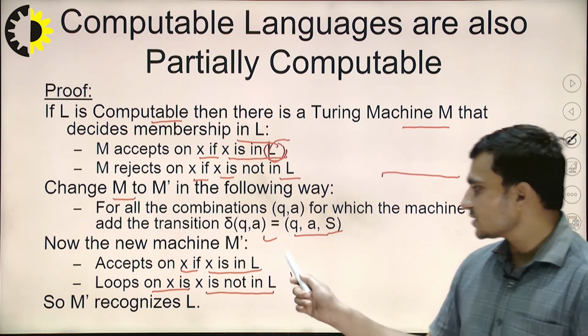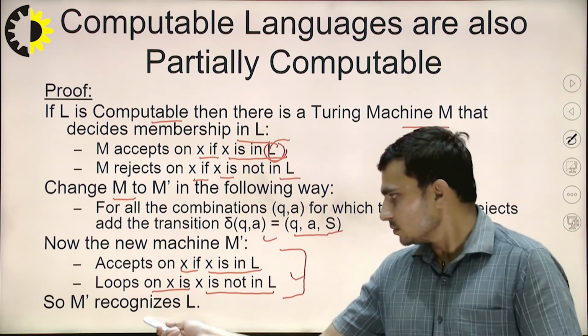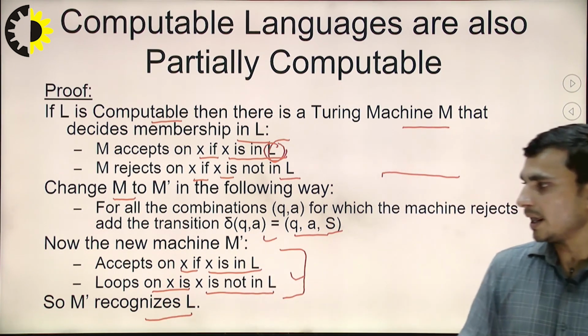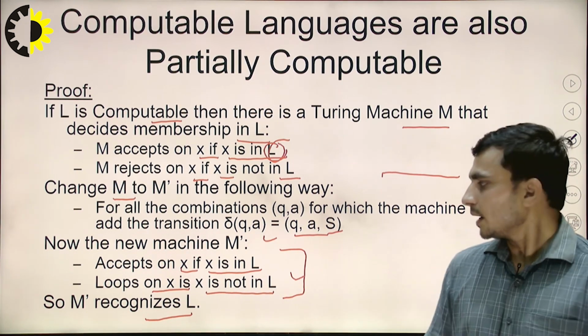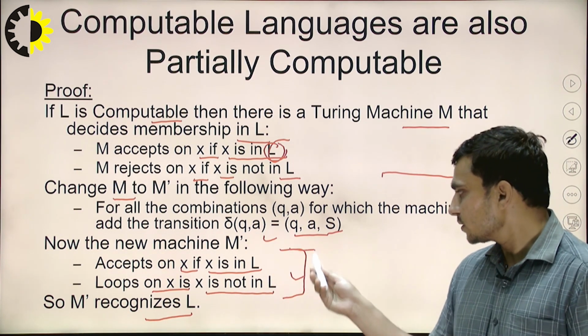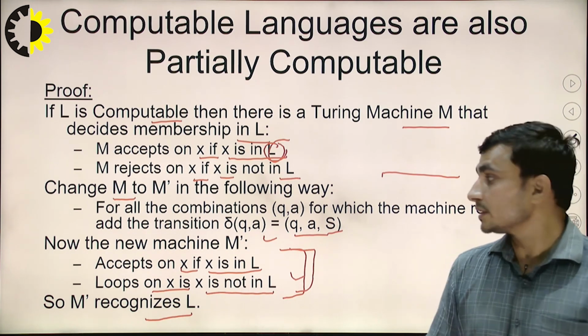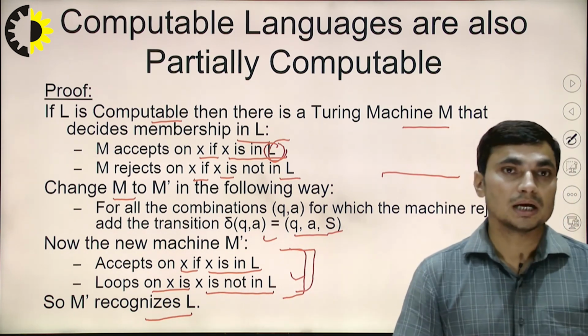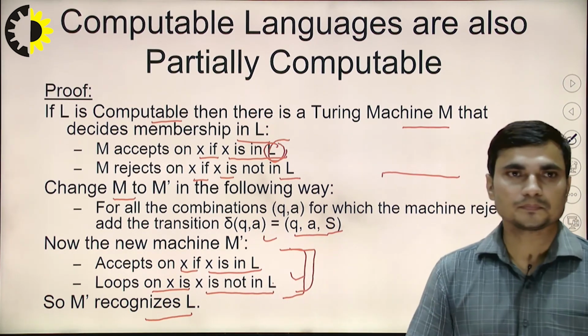This is the partially computable part. So we can say that M dash recognizes L, but it does not give certainty about the acceptability, or more specifically the decidability, of X in L.